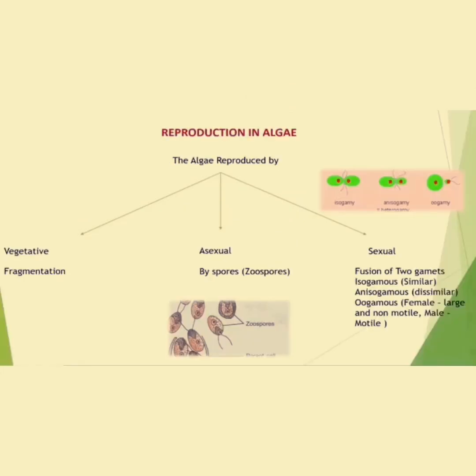During reproduction, it may be through vegetative, asexual, and sexual methods. Vegetative is by means of fragmentation, asexual by means of spores, especially zoospores, and sexual by the fusion of two gametes: isogamy, anisogamy, or oogamy.